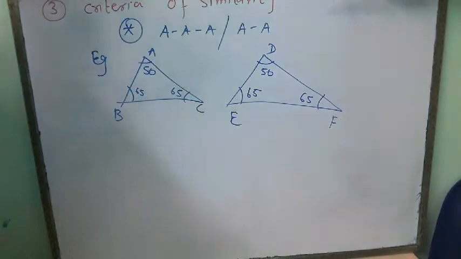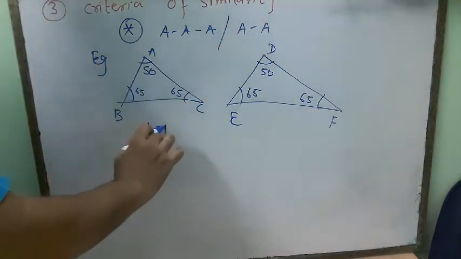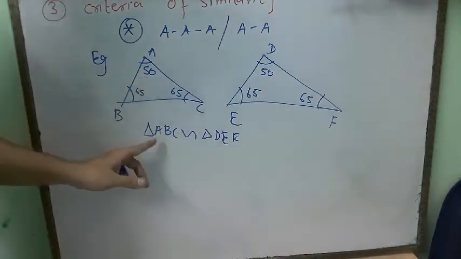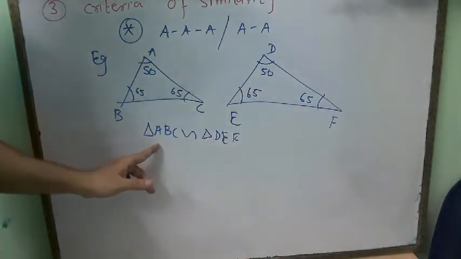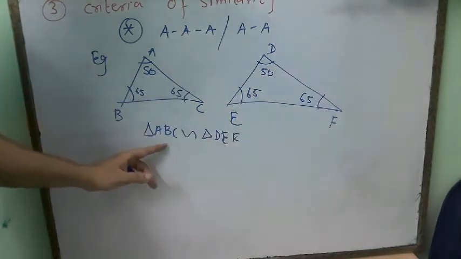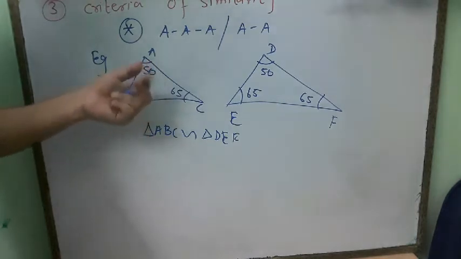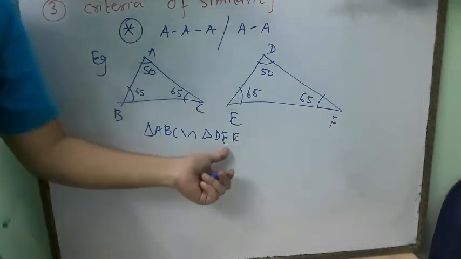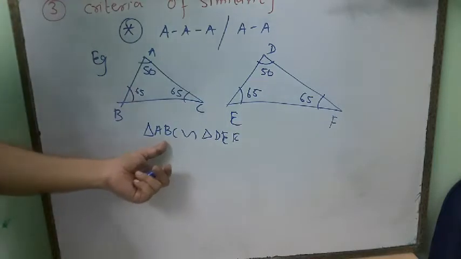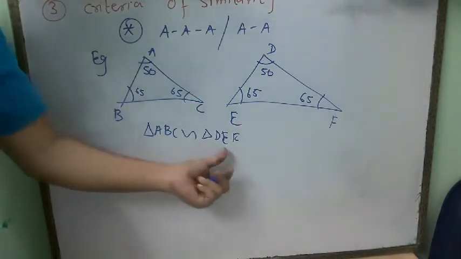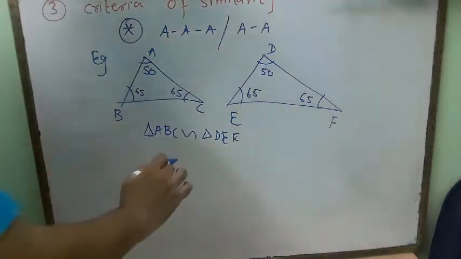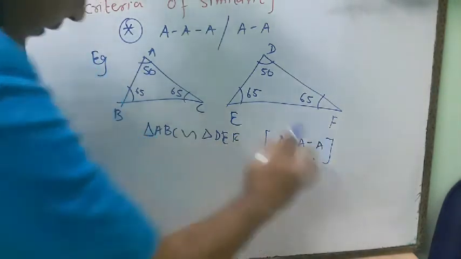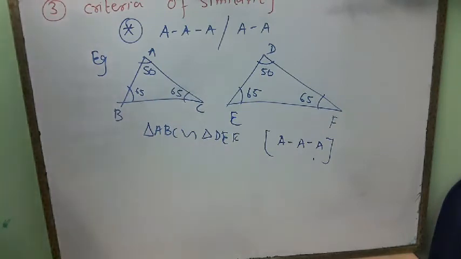Now we can say triangle ABC is similar to triangle DEF; the naming should be like that. 50 means A, 50 means D. So as I have started with A, I will start from D. The naming of this triangle can be anything: it can be ABC, ACB, CBA, CAB, whatever. But the naming of this triangle should be based on the other triangle. Whatever the naming of this triangle, that will be with respect to the other triangle. We can say that triangle ABC is similar to triangle DEF by angle. This is the first criterion of similarity.